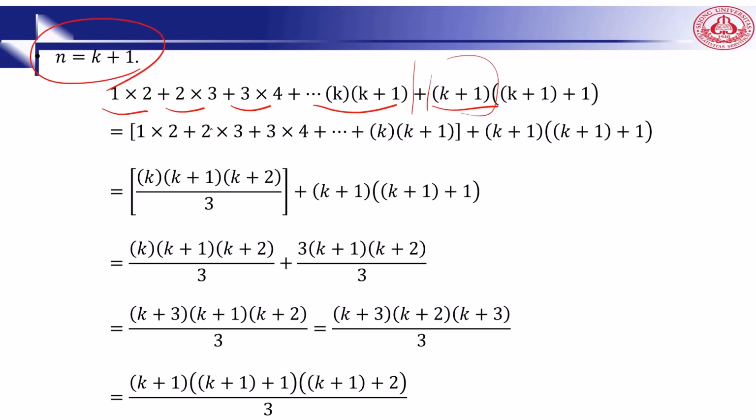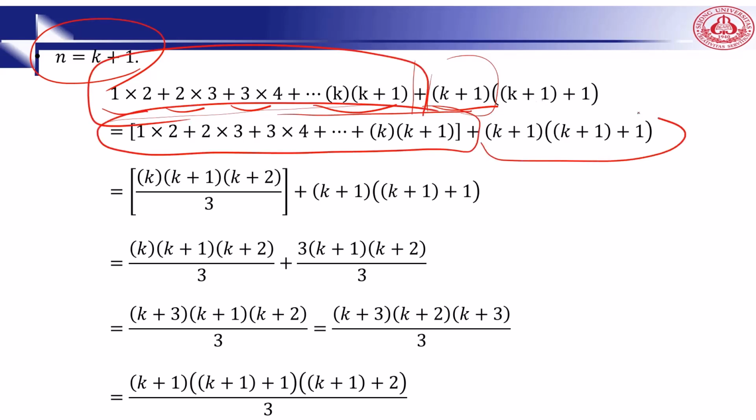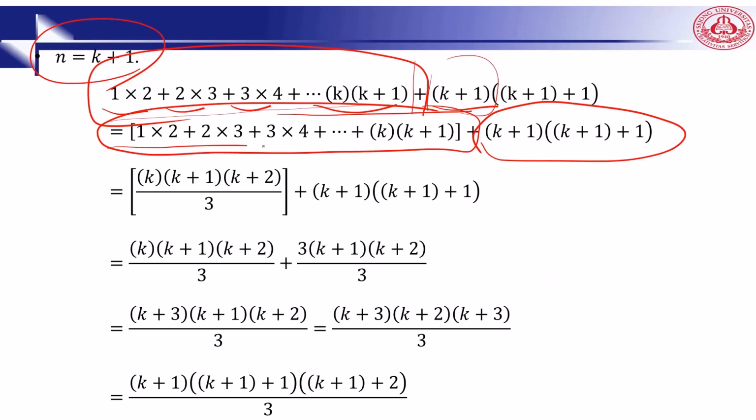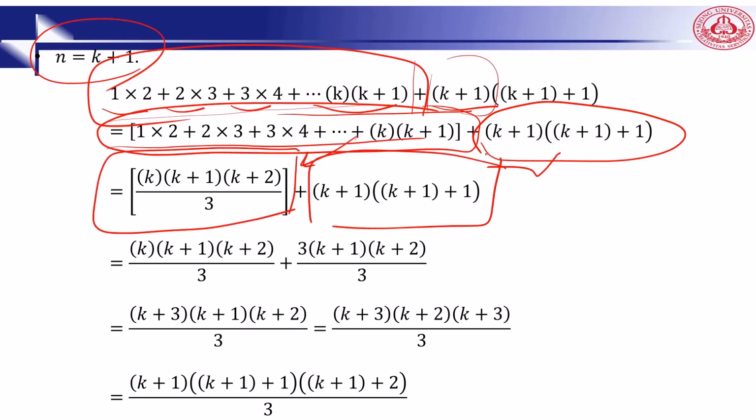The left hand side of the equation, we will write like this. Up to here, this part we will write like this, and this is the new term that we have. We just separated the k numbers and the k+1 numbers. For the first k numbers, by our assumption, we found this one, right? So instead of 1 to k, we will put this, and this is our new term that we will have here.